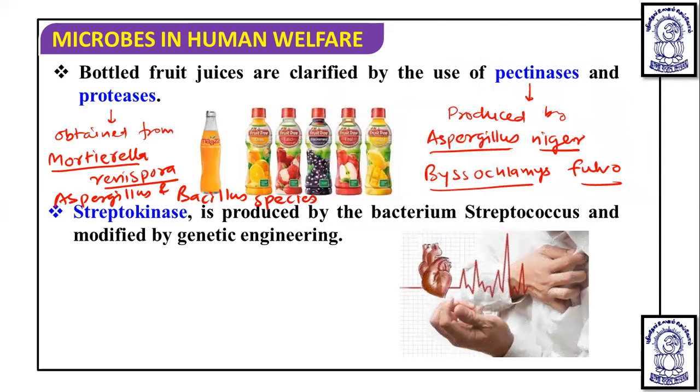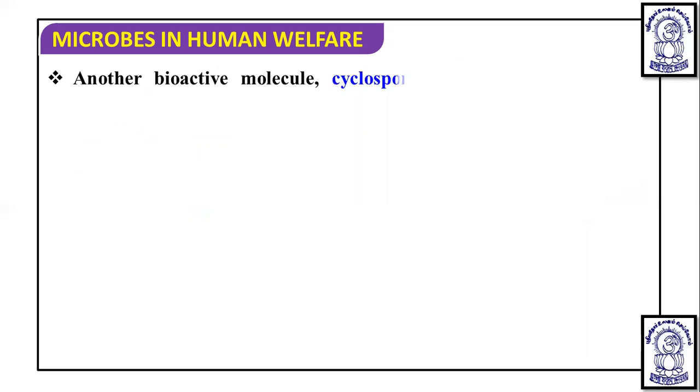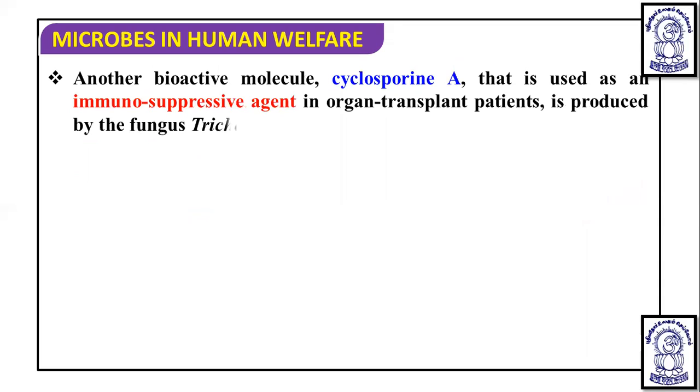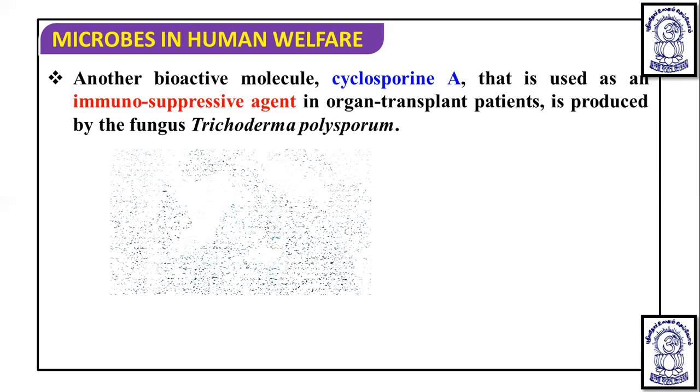Now, after this, another bioactive molecule is cyclosporin A, and it is used as an immunosuppressive agent in organ transplant patients. When an organ transplant is occurring, the immune system of the person receiving the organ is suppressed by the use of cyclosporin A. So the transplant becomes successful. Cyclosporin A is produced by the fungus Trichoderma polysporum. Important question that is getting asked.